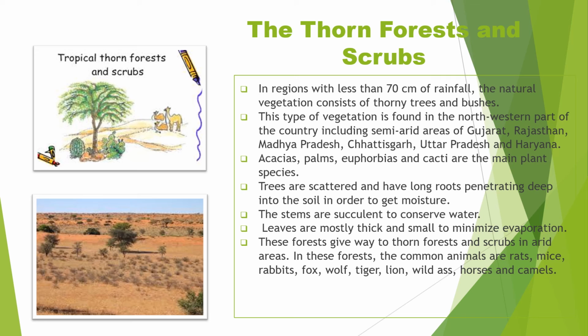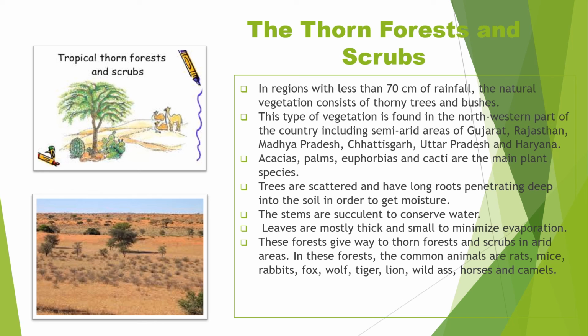Thorn forests and scrubs. They are found in the regions having less than 70 centimeter of rainfall. The natural vegetation here generally consists of thorny trees and bushes. This type of vegetation is found in the northwestern parts of the country, including semi-arid areas of Gujarat, Rajasthan, Madhya Pradesh, Chhattisgarh, Uttar Pradesh, and Haryana. Acacias, palms, euphorbias, and cacti are the main plant species.